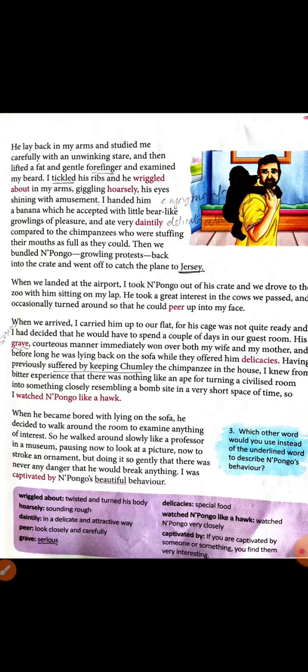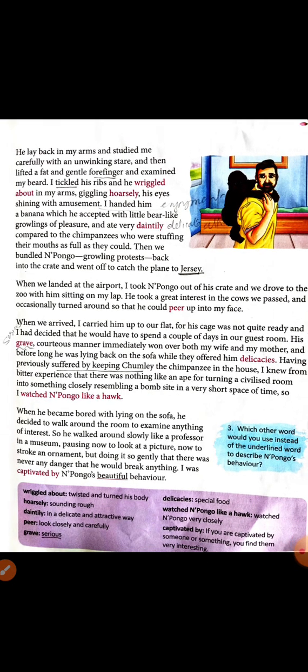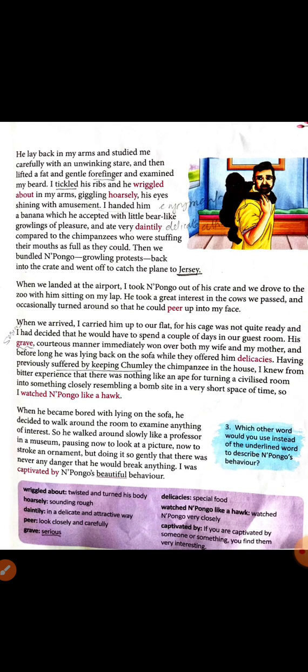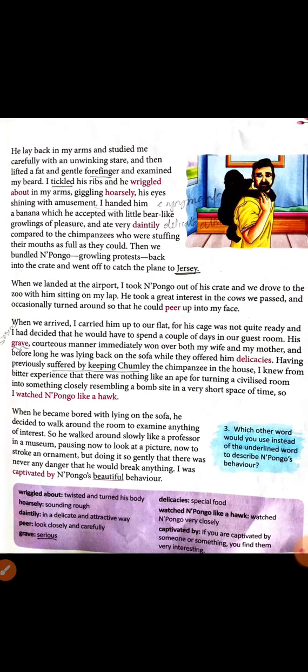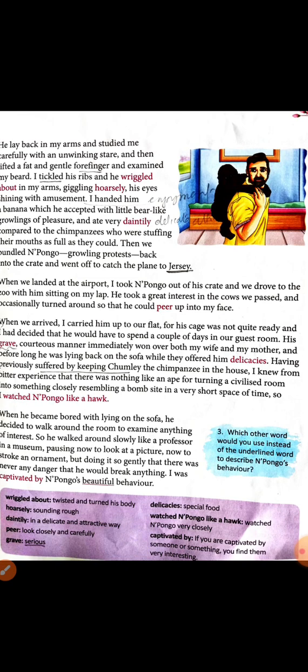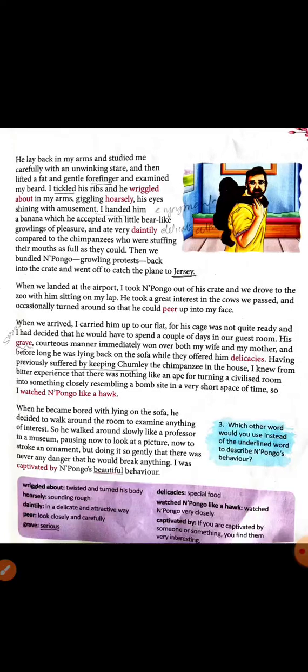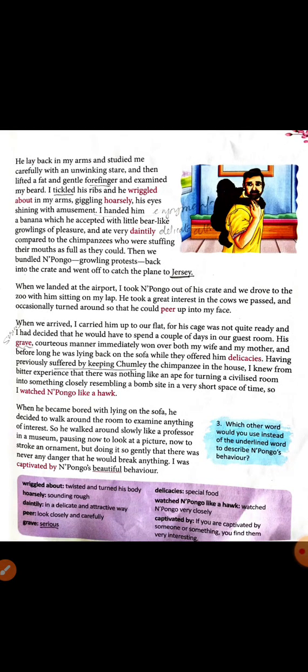And while going by the car, the author kept Pungo where? On his lap. Okay, the author kept Pungo on his lap. And they were going where? They were going to the zoo. He took a great interest in the cows we passed and occasionally turned around so that he could peer up into my face.